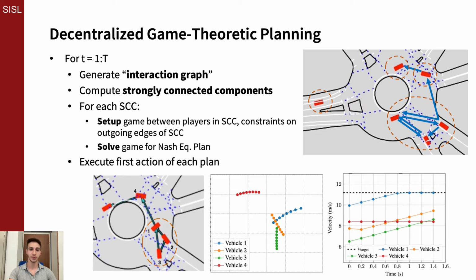For example, in this scene, we observe 3 agents who mutually observe one another, and a 4th agent who they observe but who does not observe them. So the 3 agents play a game together with additional constraints to avoid collisions based on predictions of the 4th agent. On the right, we show the resulting local equilibrium plan for this scene, with the first 3 agents accelerating towards their target velocity while avoiding each other and the 4th vehicle.